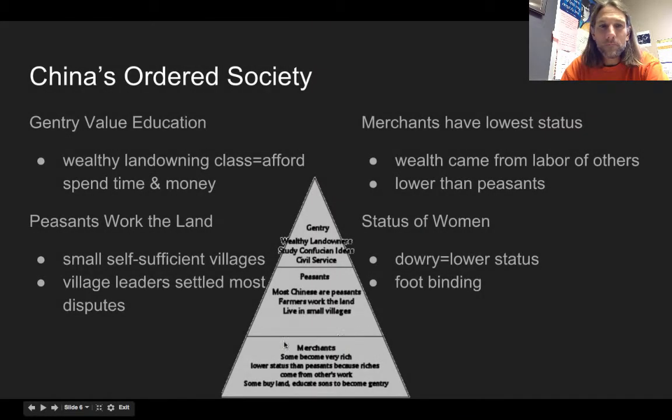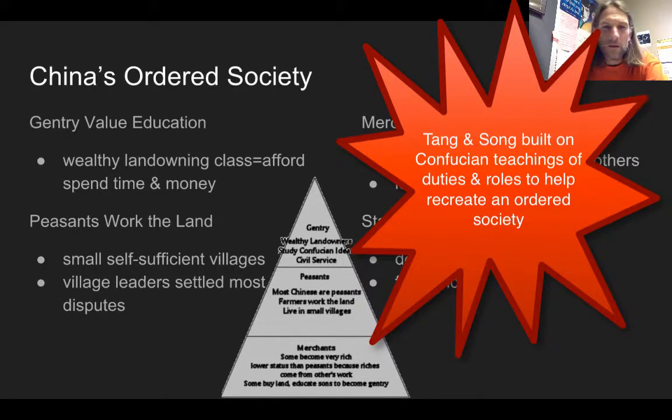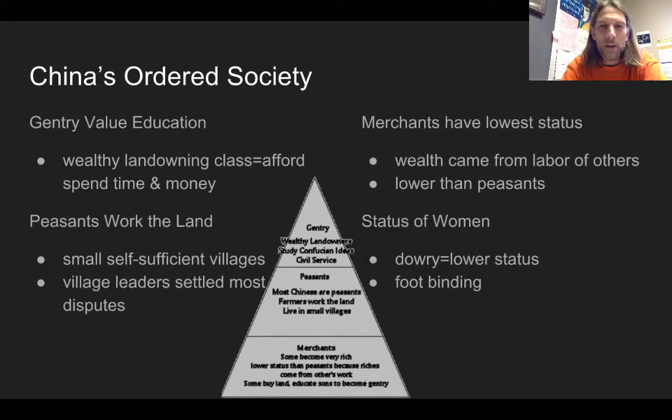If we look at China's ordered society, a social pyramid like we've talked about before, the gentry, which are these wealthy landowners, are the ones who can really afford to spend the time and the money on getting their kids educated. They can send their kids to Confucian schools, and then through those schools they'll be able to take the civil service exam and get a pretty good job in the government. The vast majority of people are peasants, working the land, growing the food.